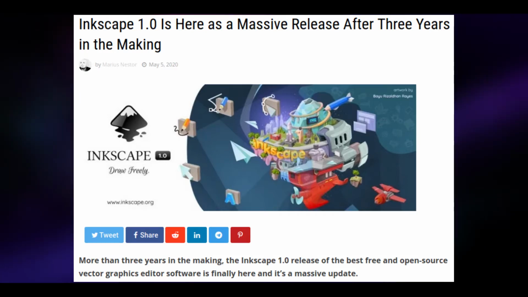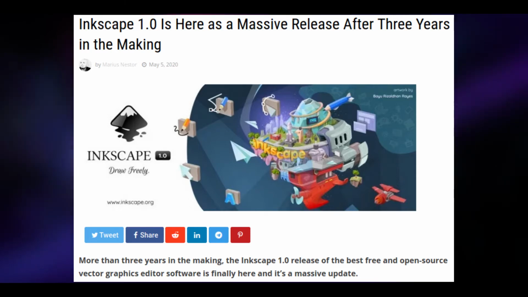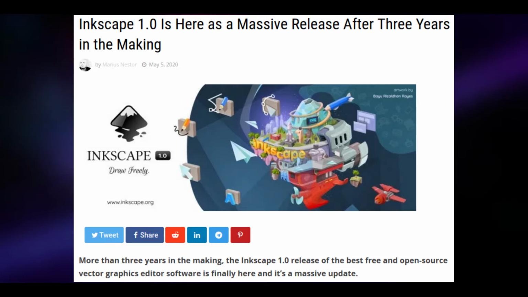Far too many to mention in this video, but some of the more notable ones include support for dark and light themes, new searchable live path effects, new split view and X-ray mode, and canvas rotation and mirroring. There's also now support for exporting to a PDF, as well as numerous other features that are sure to please any artist and any other users out there.